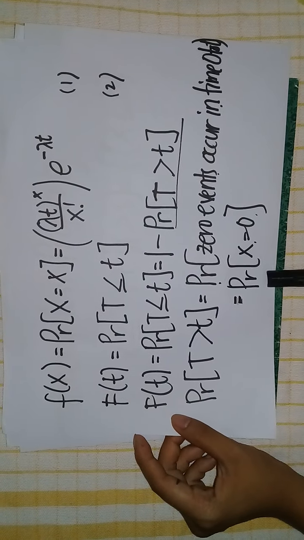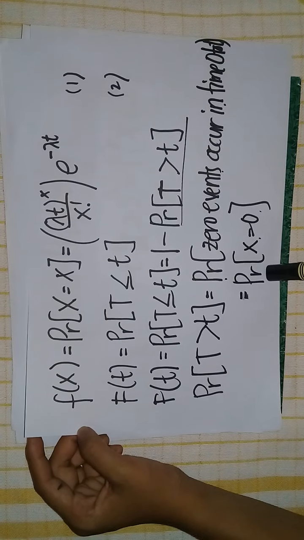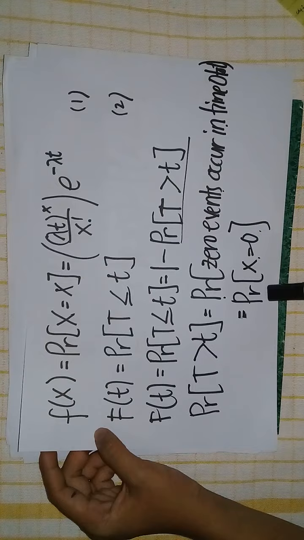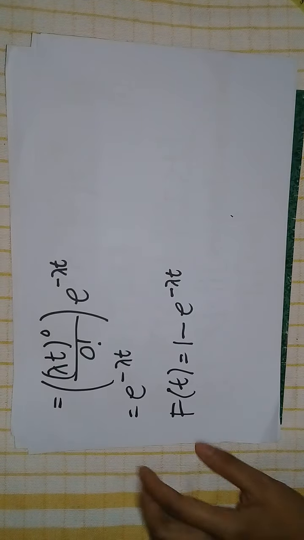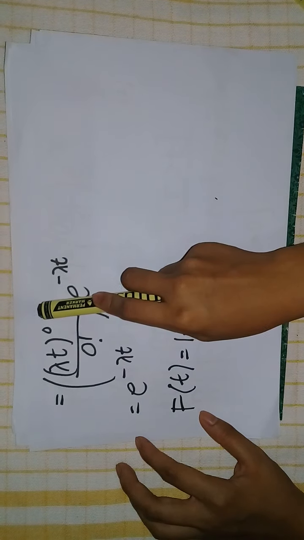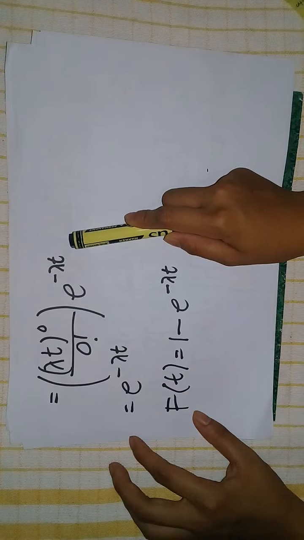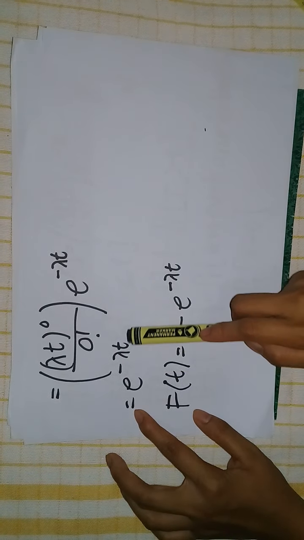So, we just simply use the Poisson distribution probability function and let x be equal to 0. So, this will be equal to (lambda t) to the 0 over 0 factorial, times e to the negative lambda t. This is equal to e to the negative lambda t.